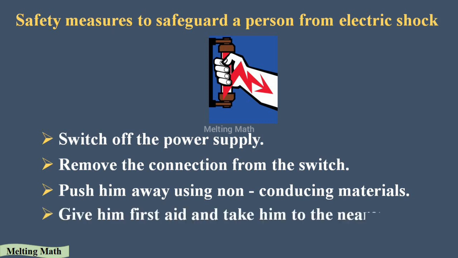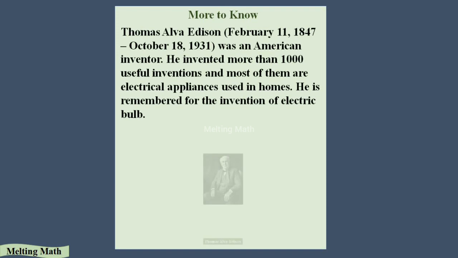Fourth step is give him first aid and take him to the nearest health care. So these are the safety measures you have to take when somebody nearby gets an electric shock.